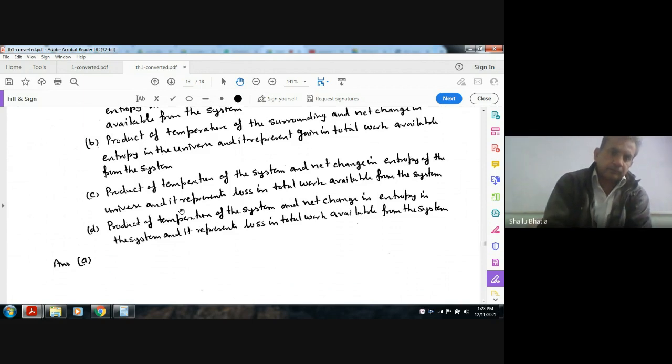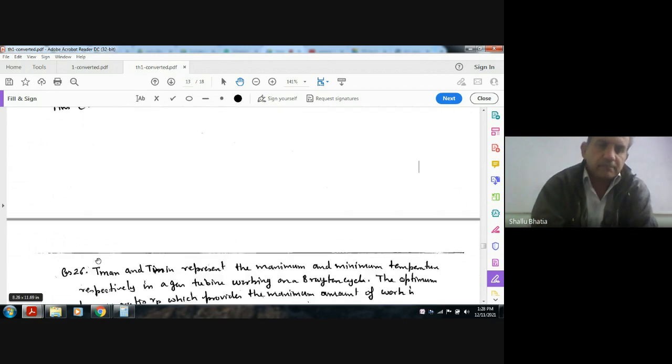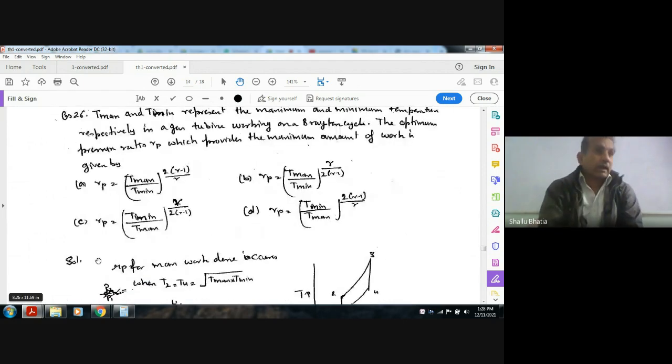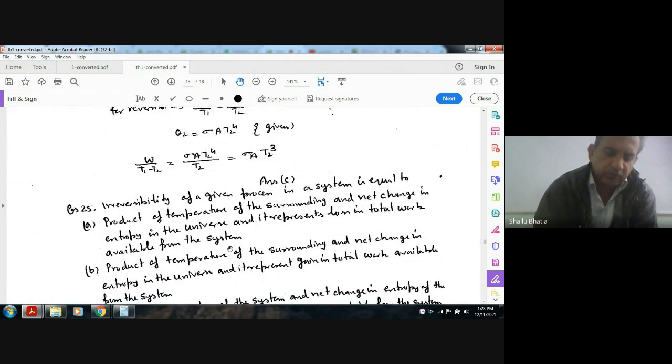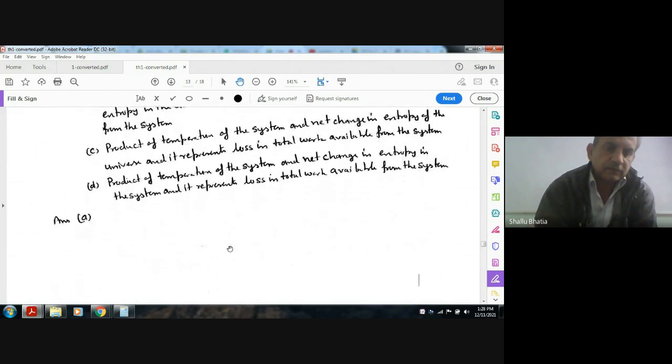Product of the temperature of the system and net change in entropy of the universe represents the loss in total amount of work available. No, it should not be; it should be the temperature of the surrounding. So the answer is A: T naught into entropy generated. The answer is A.